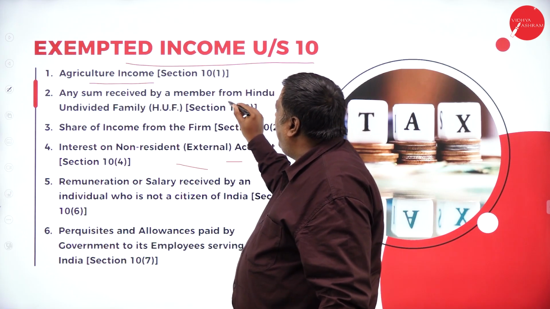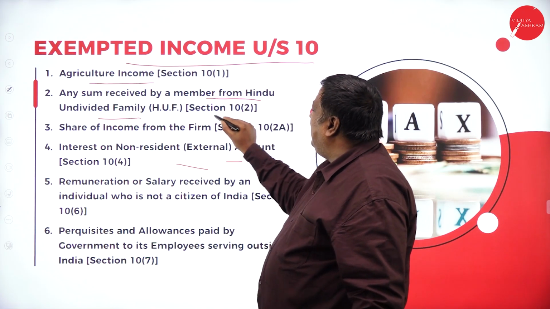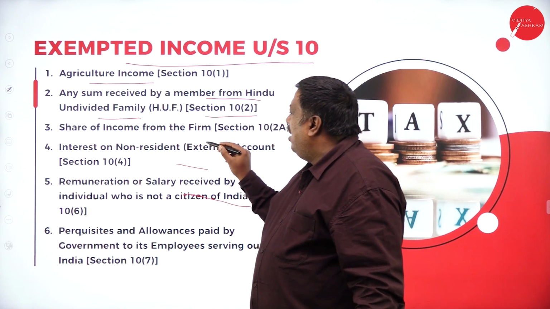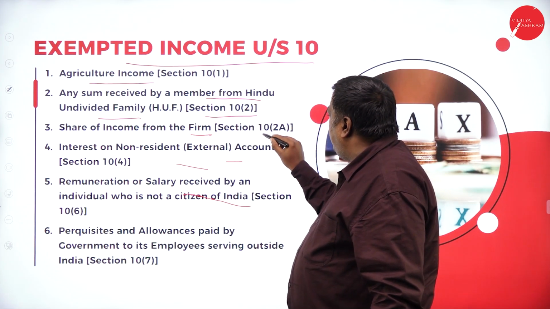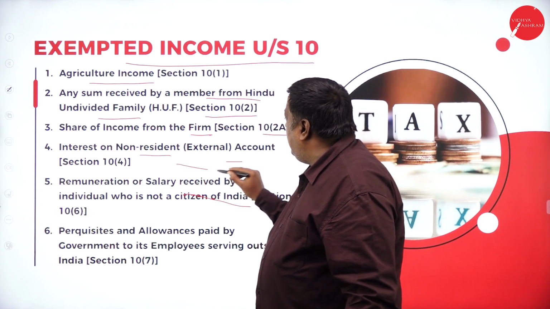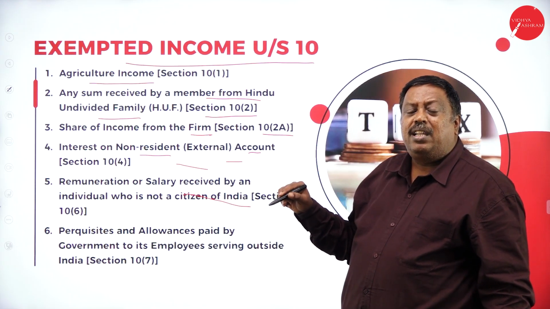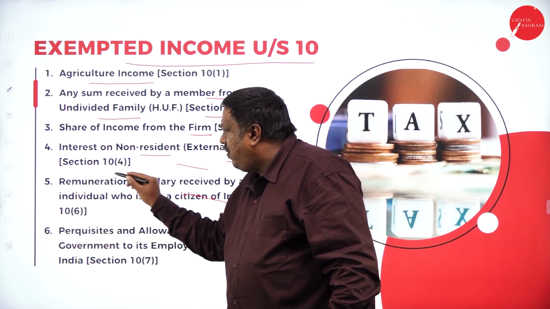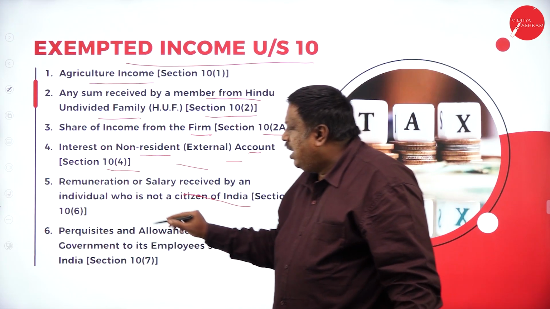Any sum received by a member of a Hindu undivided family is exempted under section 10 subclause 2. Any share of income from a partnership firm is exempted under section 10 subclause 2A. Interest on a non-resident account, meaning a non-resident of India: if I receive any interest on that, it is exempted under section 10 subclause 4.